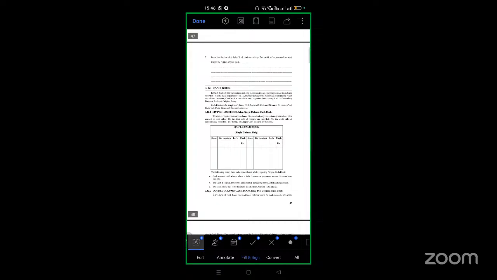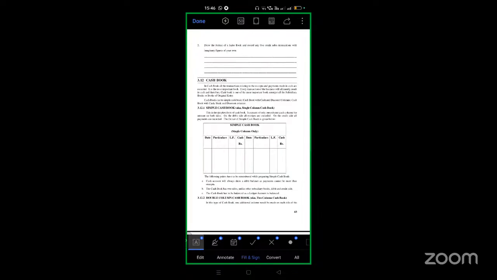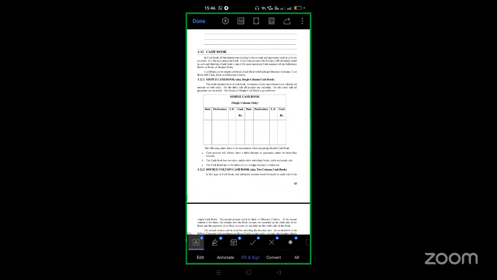And this is most important, that is the simple cash book. They are given the simple cash book with cash and discount columns, and the cash book with cash, bank, and discount columns. In the simple cash book, we have only one amount column. Whether it is cash or bank, we write in the same column.